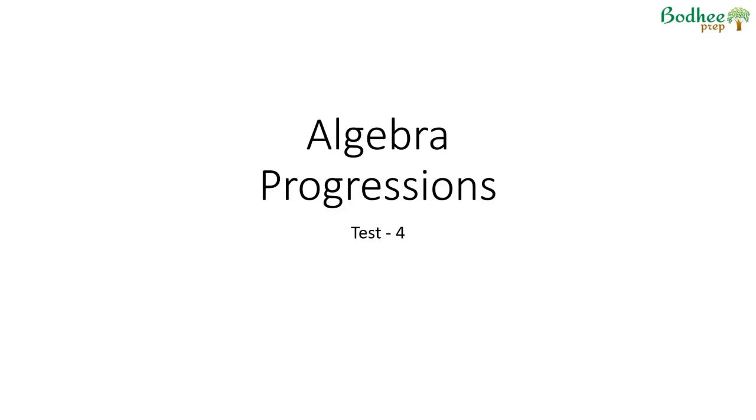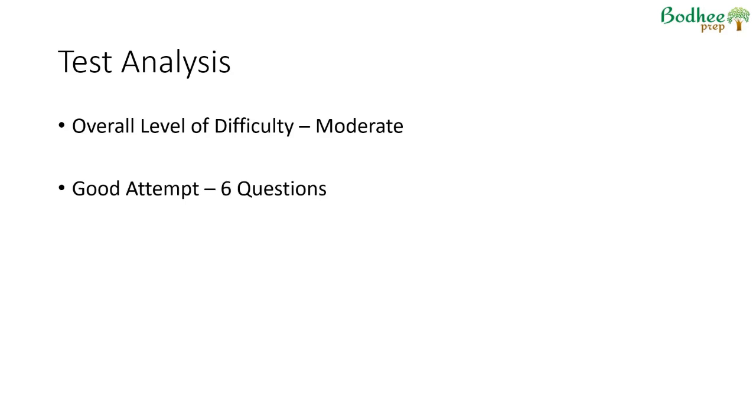This specific video is on progressions. The fourth test on progressions is the topic of this video. If we look at the overall test, again, a moderate level of difficulty test, about 6 questions net correct in this kind of a test would give you a 95 plus percentile. Attempt time for this test would be slightly on the higher side, maybe 23 odd minutes, to go through all the questions, find out the 6 questions that we do, and actually solve those 6 questions.